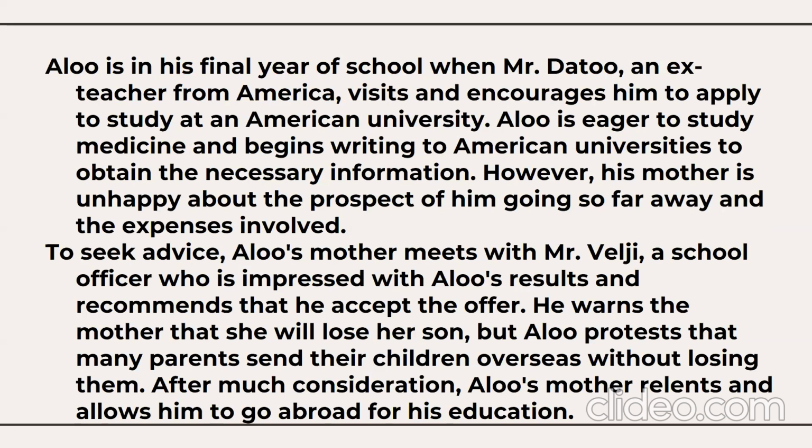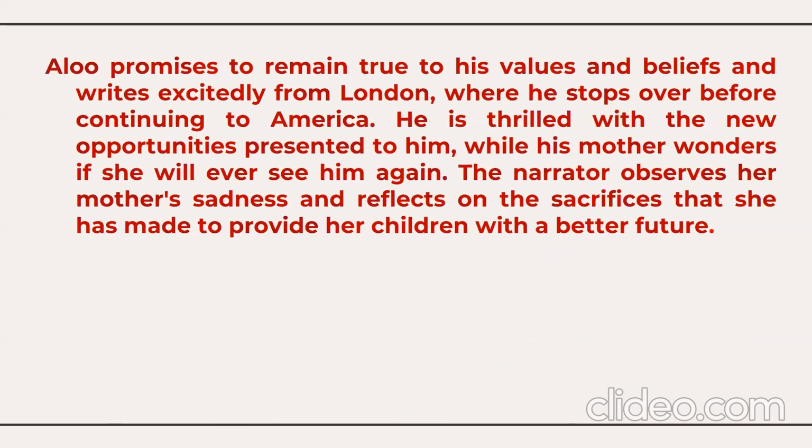After a lot of consideration, a lot of conversation, Alu's mother relents and allows him to go abroad for his education, but she puts some conditions. She says that he should not get married to a white woman over there. He should not forget. Alu promises to remain true to his values and beliefs and writes excitedly from London, where he stops over before continuing to America. He is thrilled with the new opportunities presented to him, while his mother wonders if she will ever see him again.